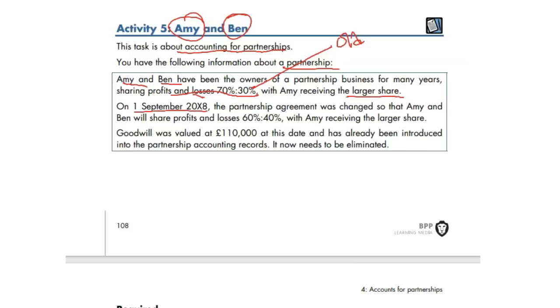On 1st of September 2018, the partnership agreement was changed so that Amy and Ben will share the profits and losses 60-40. Now, there's nobody coming in or going out. It's just the profit sharing ratio that changes. This is the new ratio. Amy is still receiving the larger share, but compared to before, she is receiving less now. Goodwill was valued at 110,000. Just the goodwill, not the whole asset.